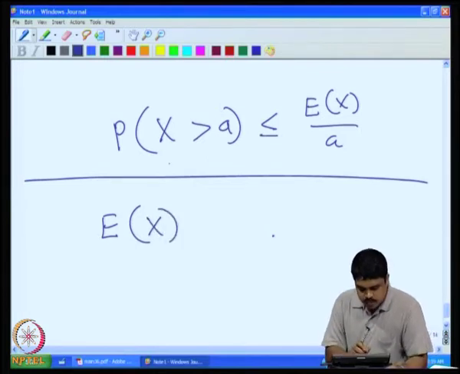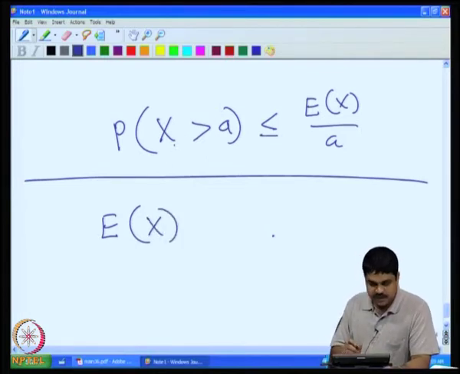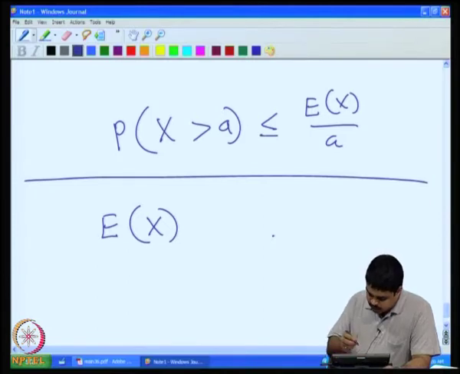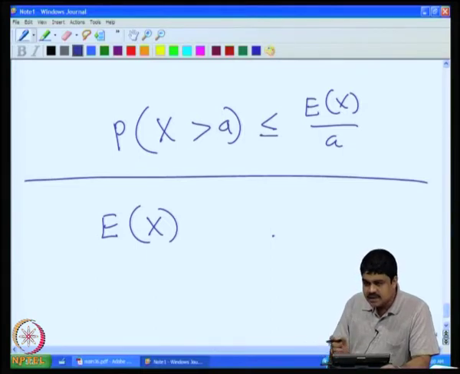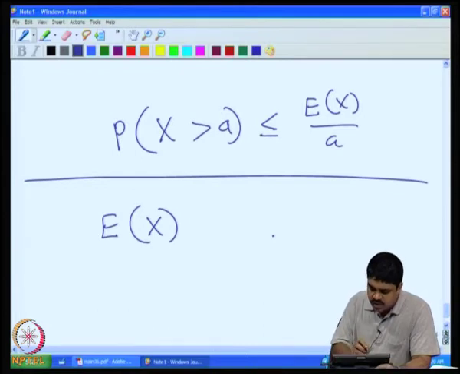For each possible value of x, we multiply it with the corresponding probability, the probability that x takes this value, and then we sum them together. Suppose we drop all the values of this random variable which are less than or equal to a, and consider only those probabilities which are greater than this.